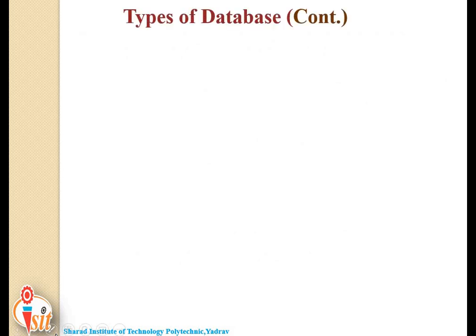Over the years, as technology and innovative uses of databases have evolved, different methods have been used to classify databases.